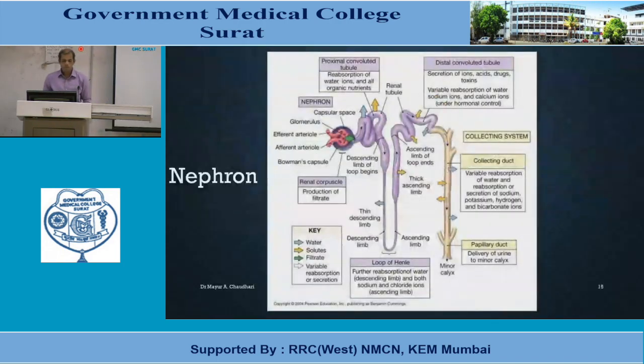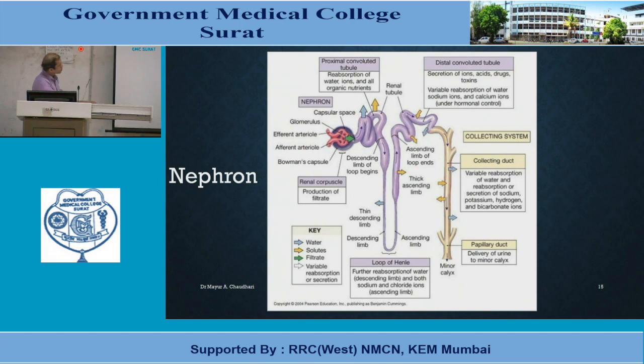Now this is the figure showing the nephron. This is a summary of urine formation. It starts with the renal corpuscle. There is production of filtrate. Second is the proximal convoluted tubule. There is reabsorption of water, ions and all the organic nutrients. Then at the distal convoluted tubule, there is secretion of ions, acids, drugs, toxins, and there is a variable reabsorption of water, sodium ions and calcium ions under hormonal control.